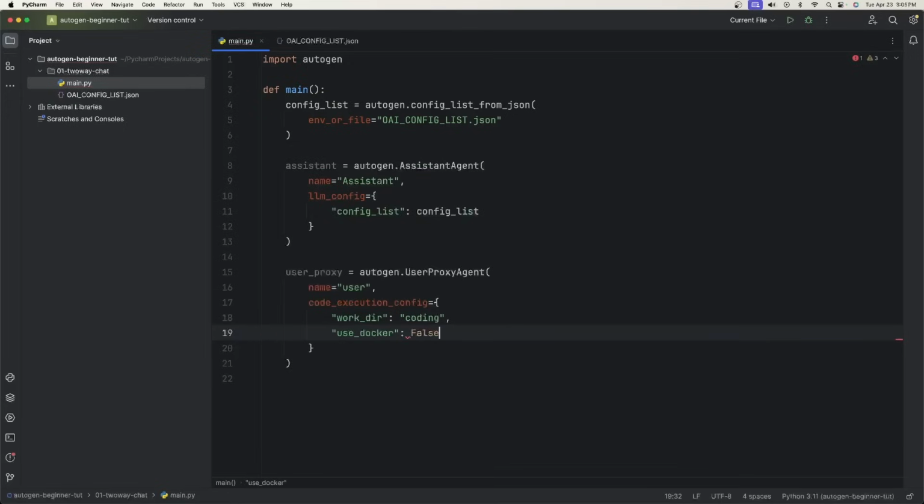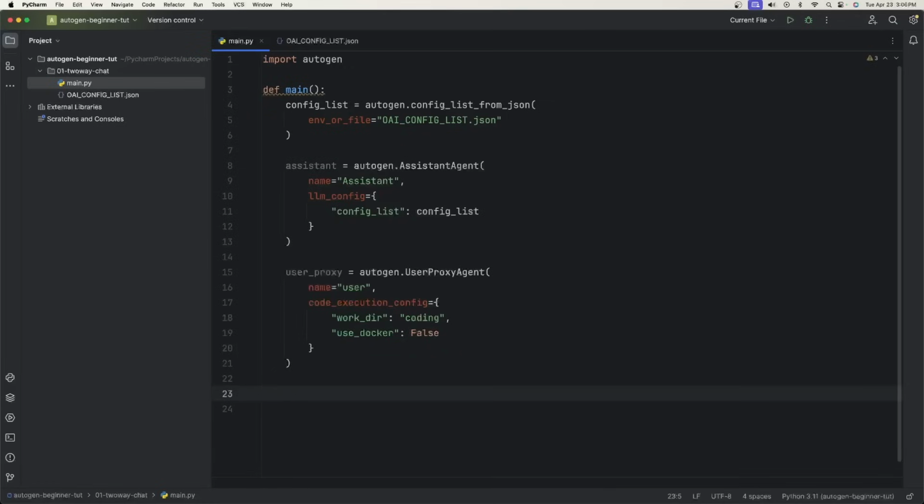set this to false. So if you have Docker and you know how to use it and you have it running, then you can just set this to true, or it's true by default. However, if you don't have Docker or you're not really sure what it is, make sure you set this to false or it will not run. Okay, that covers almost everything we did except for starting the chat.